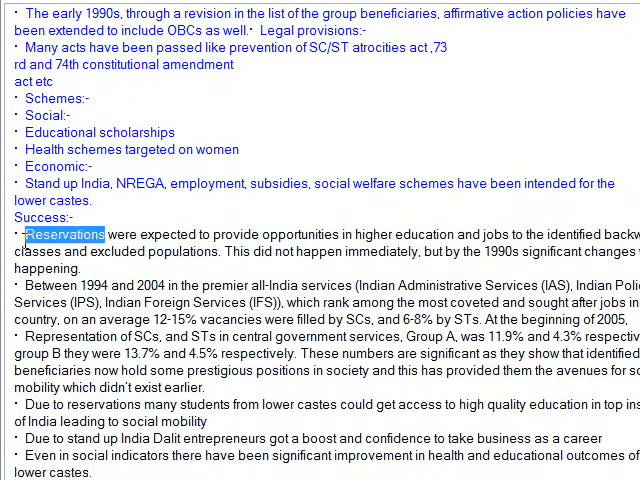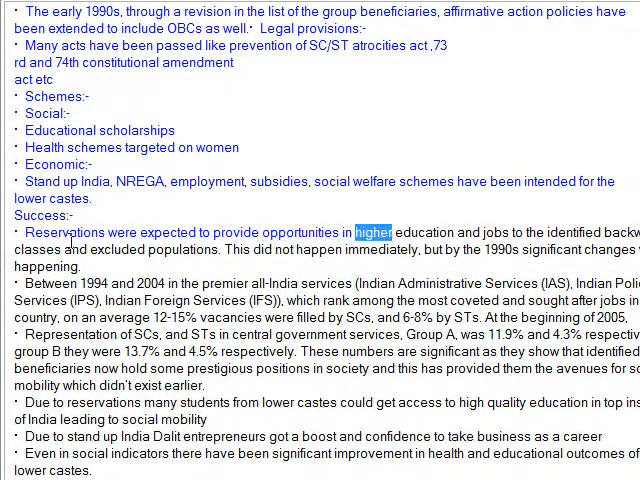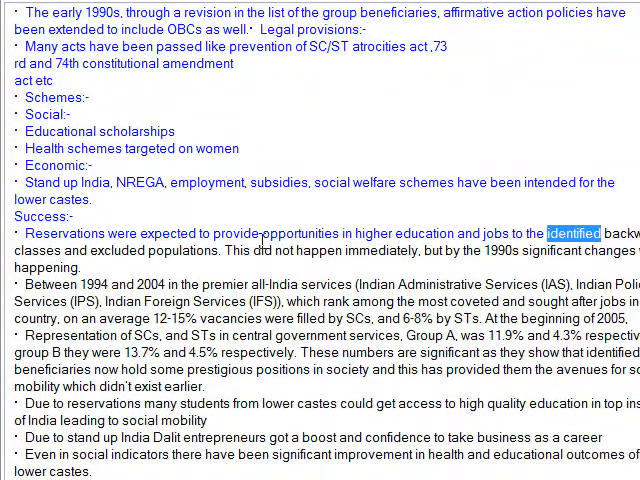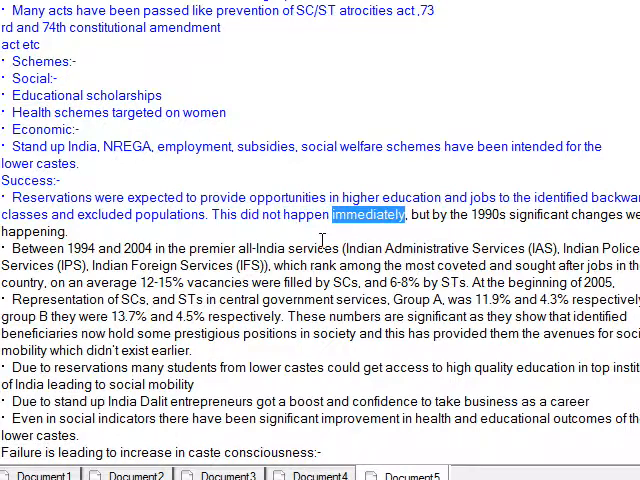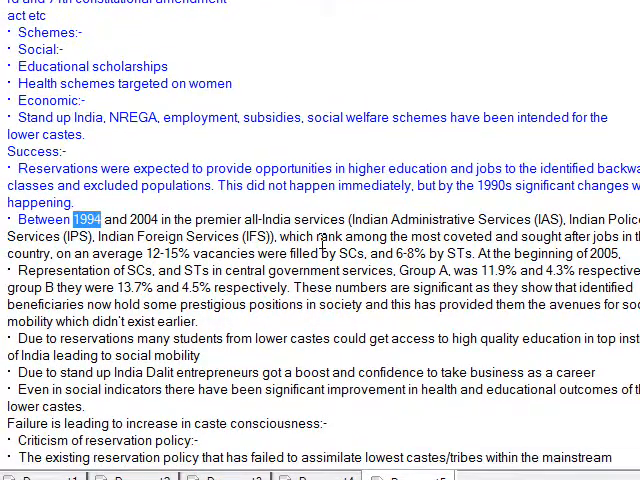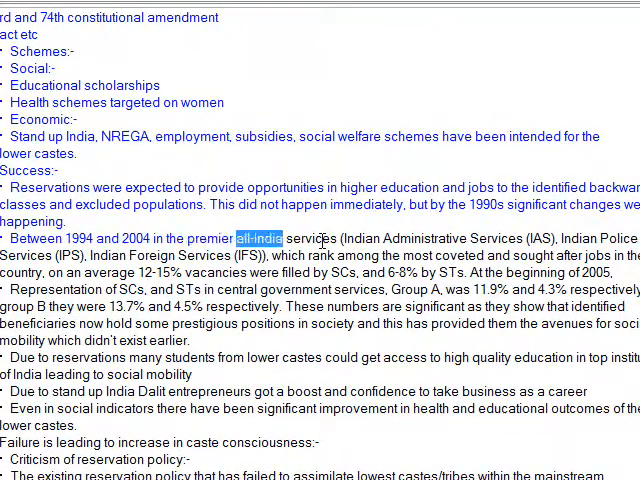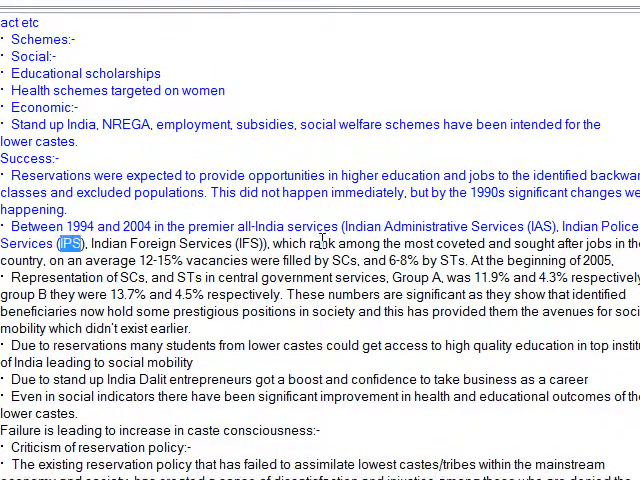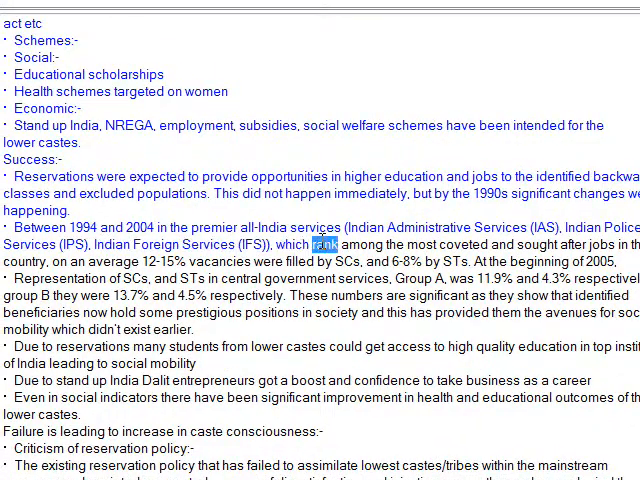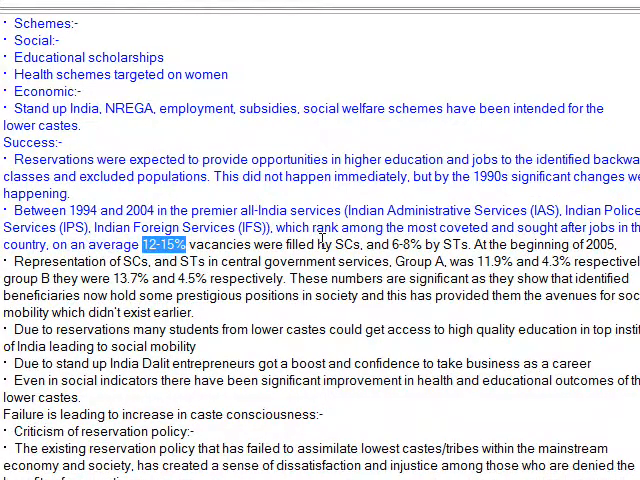Success. Reservations were expected to provide opportunities in higher education and jobs to the identified backward classes and excluded populations. This did not happen immediately, but by the 1990s significant changes were happening. Between 1994 and 2004 in the Premier All India Services, Indian Administrative Services IAS, Indian Police Services IPS, Indian Foreign Services IFS, which rank among the most coveted and sought after jobs in the country, on an average 12 to 15% vacancies were filled by SCs, and 6 to 8% by STs.